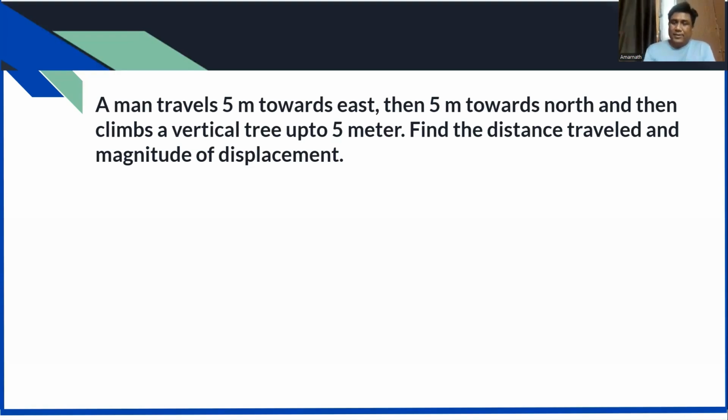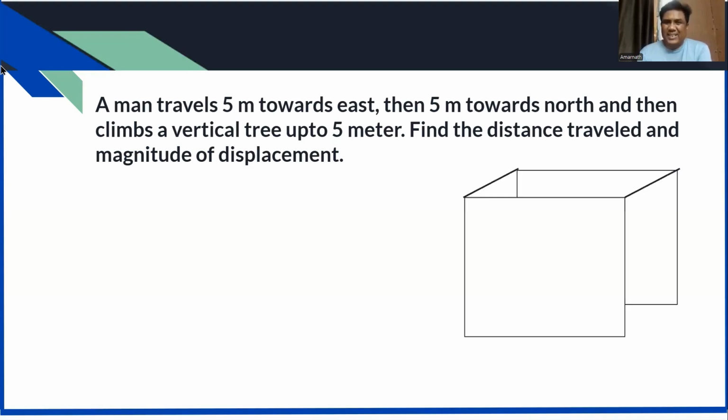Let me discuss the solution. A man travels 5 meters towards the east, then 5 meters towards north, and then climbs a vertical tree up to 5 meters. Find the distance traveled and magnitude of displacement covered. Let me draw to visualize it.